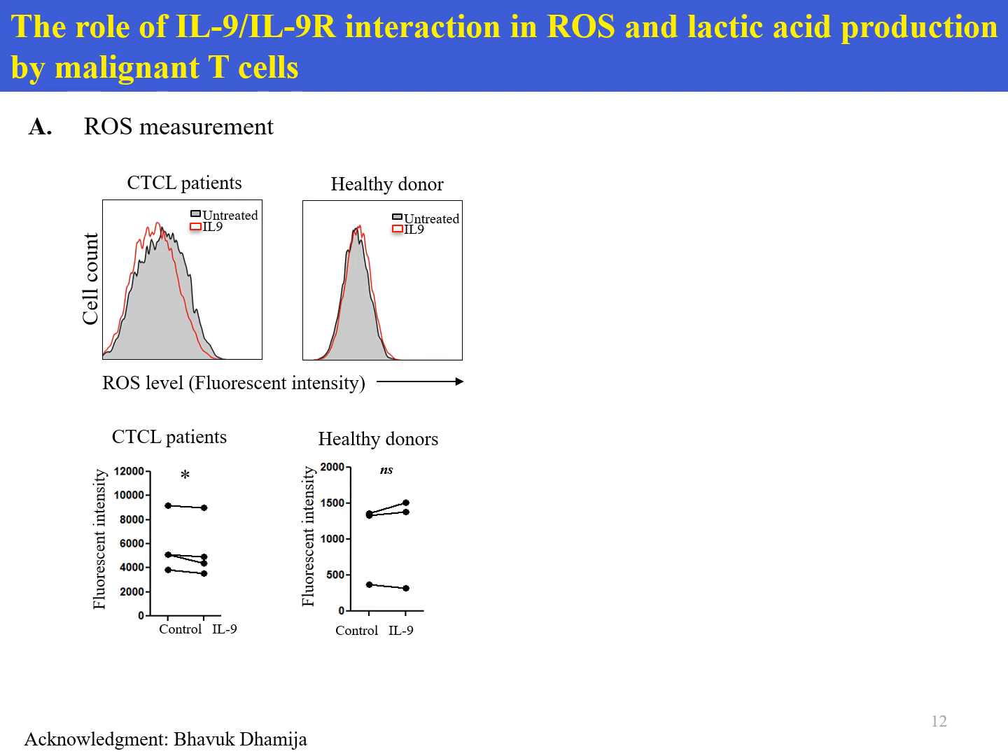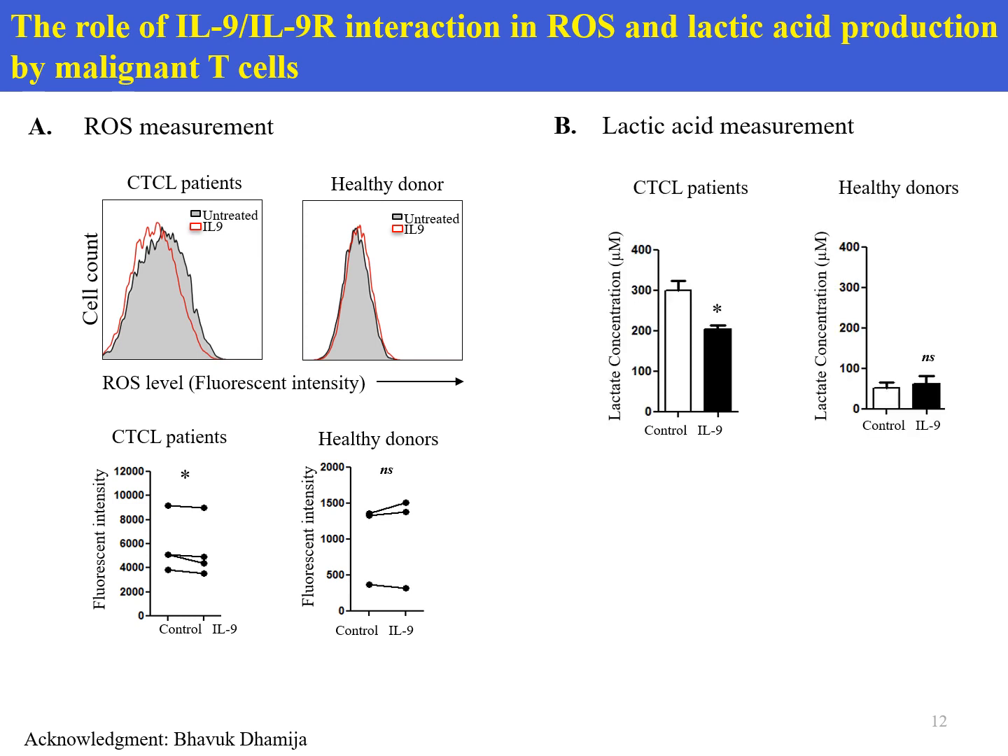For this purpose, sorted CD3 positive T cells from CTCL patients and healthy donors were cultured in presence and absence of IL-9, and then ROS level was quantified by DCF-DA staining using flow cytometry. Interestingly, we observed that IL-9 significantly decreased intracellular ROS level inside the T cells of CTCL patients. However, no significant reduction in ROS level in healthy T cells was found, thus indicating the role of IL-9 in maintaining a steady state ROS.